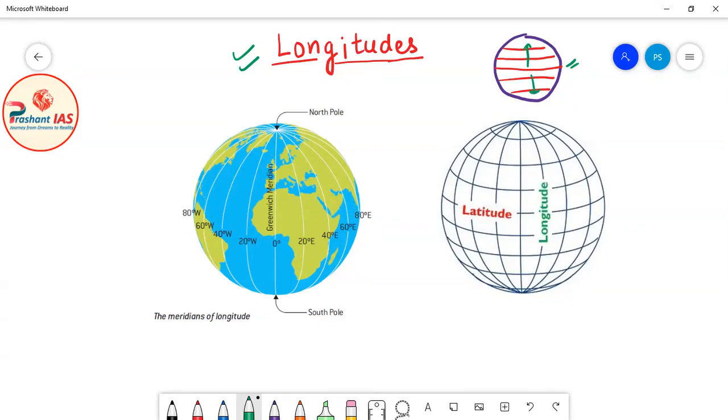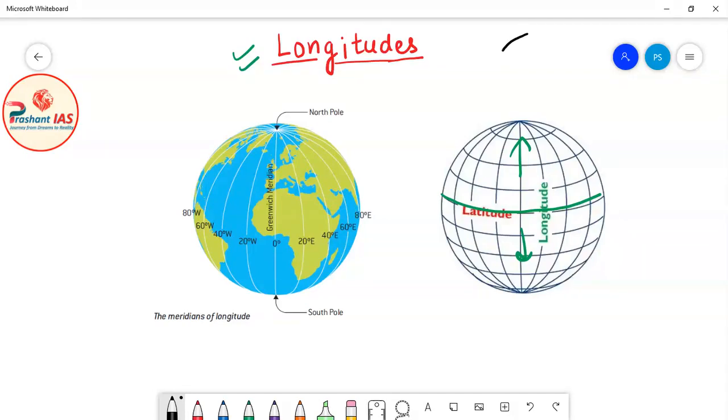Okay, so remember I told you this concept in the class of latitudes: the equator is the largest latitude, and if you move towards the north pole or south pole, meaning away from the equator, then the size of the latitudes will decrease. But friends, this is one experiment which you have to do in your home.